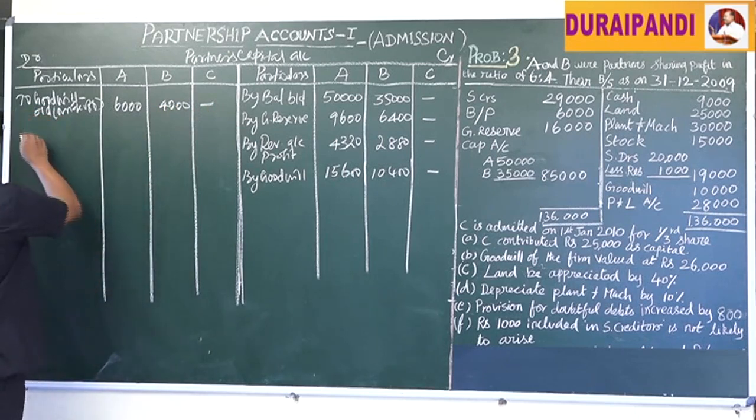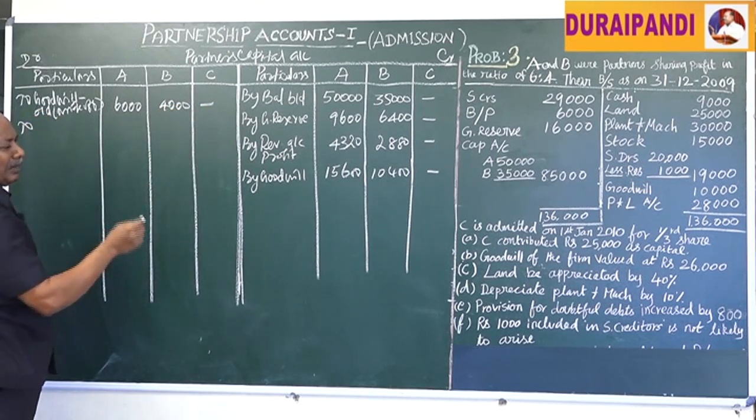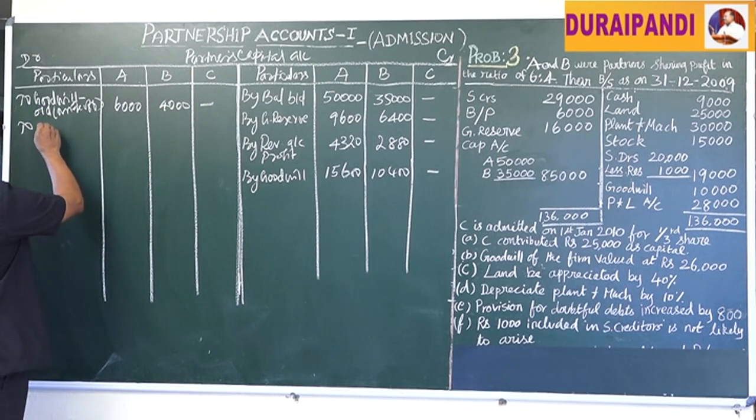Next, we have to transfer the accumulated loss, past adjustment, profit and loss account.